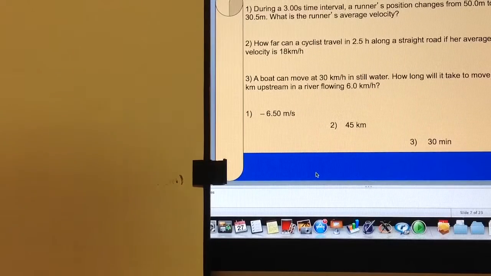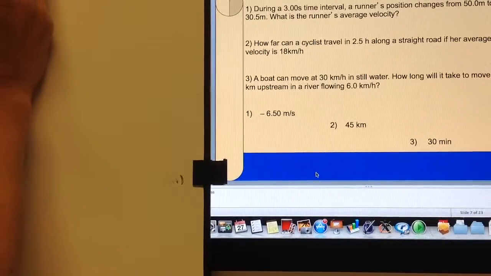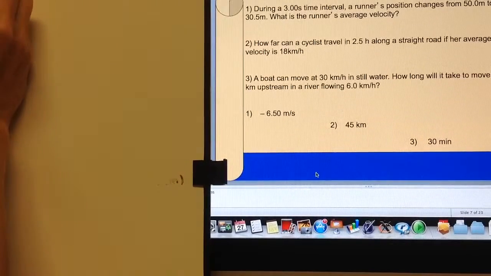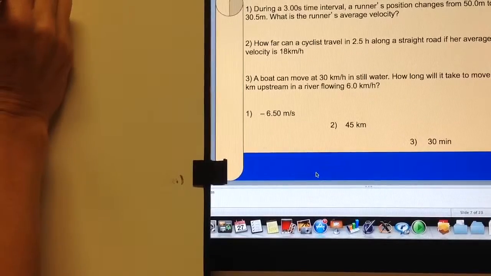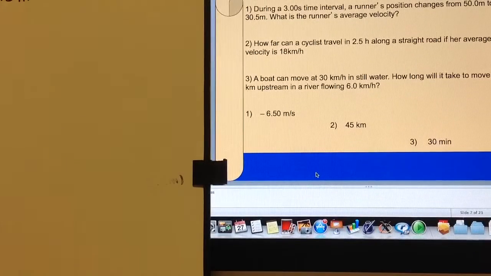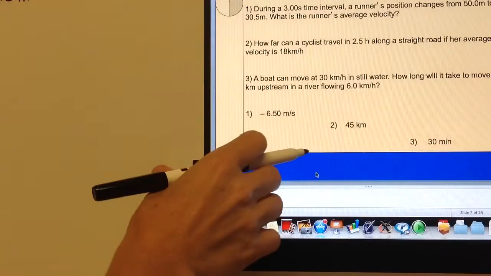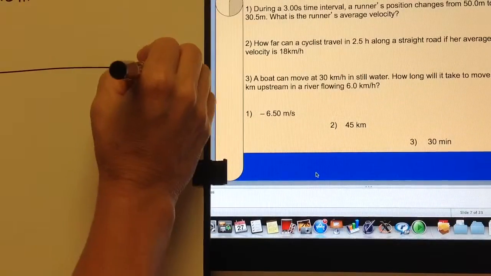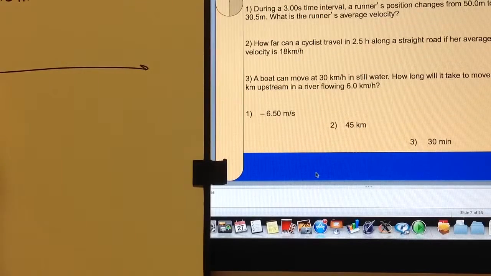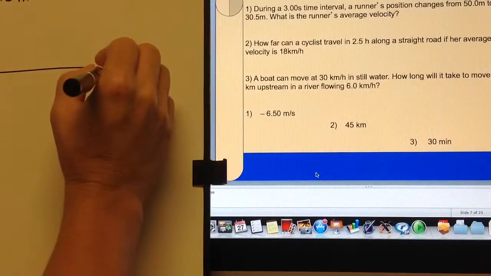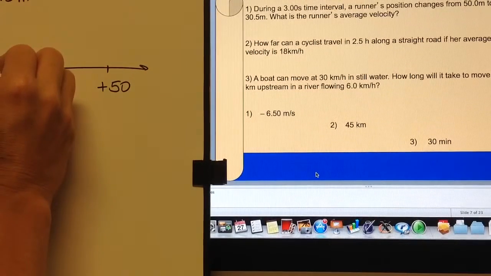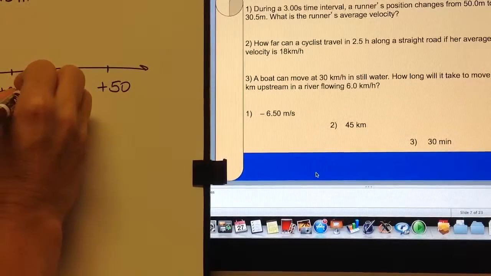All right. The runner's position changes. It was initially 50 meters, and at the end it became 30.5 meters. Okay. If I want, I can make a drawing for all this. So I can choose my reference frame, say that some point here is 0, say that this is plus 50, for example, and that this is plus 30.5.